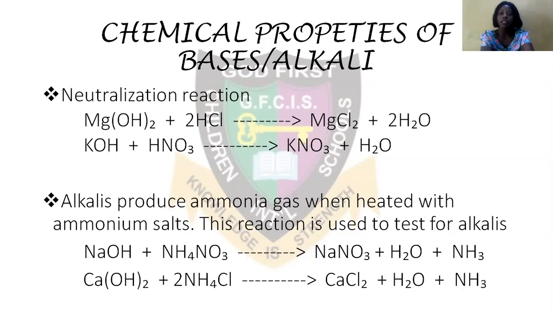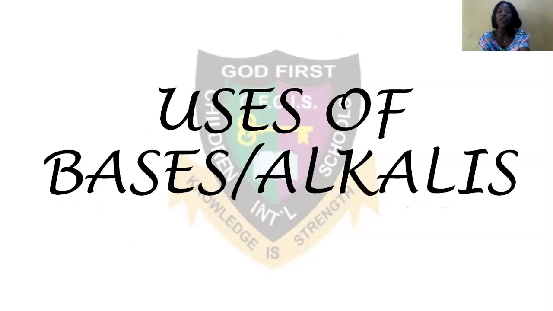Then still on the topic, we are looking at the uses of bases or alkaline. Now, number one is that bases such as sodium hydroxide are used for making soap, and used to make hard soap. They are used in the paper industry for making paper. Potassium hydroxide is also used to make soap, but in this case, those soaps are called soft soap, like toilet soap, like you have different brands like Joy soap. Those are actually soft soap, so they are made with potassium hydroxide.